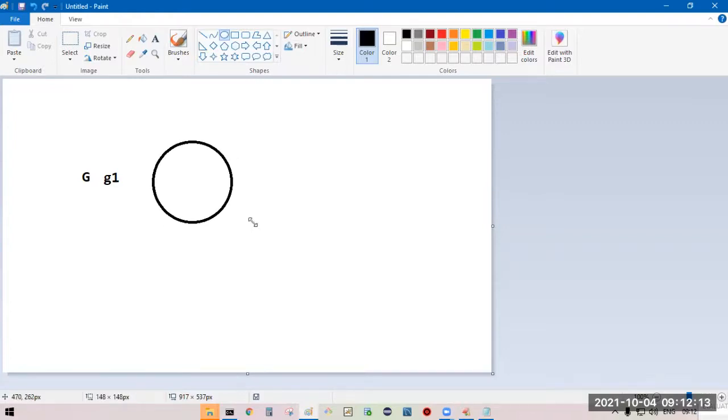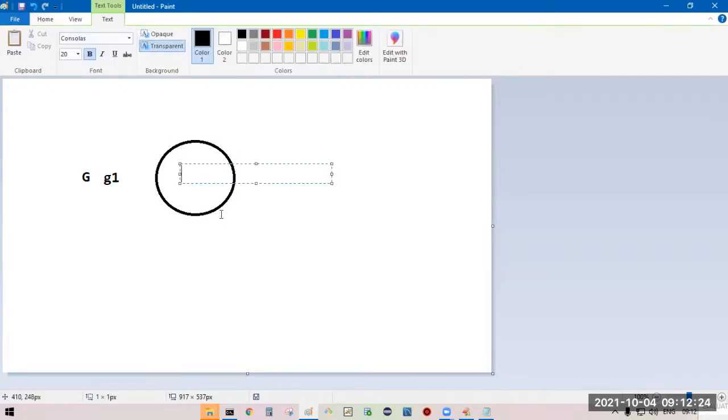For the object, we are going to refer like this. Consider this one as an object of G class.